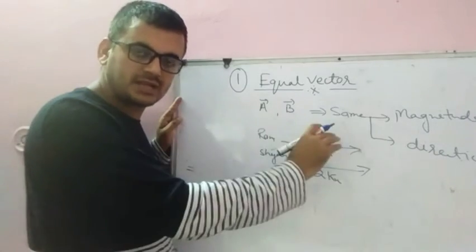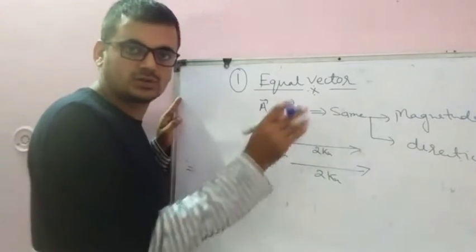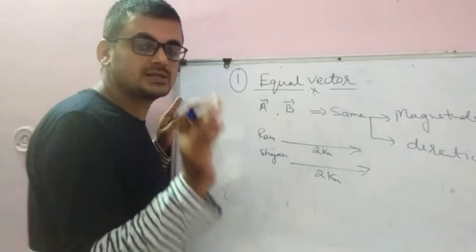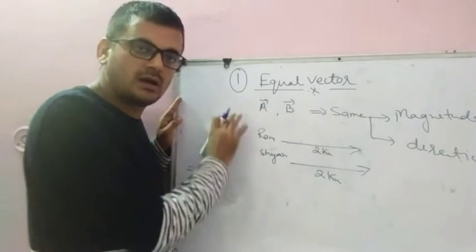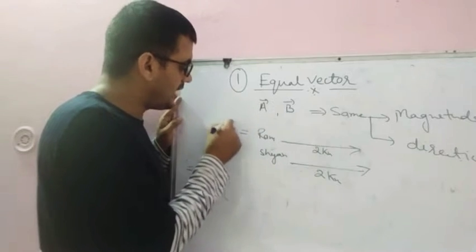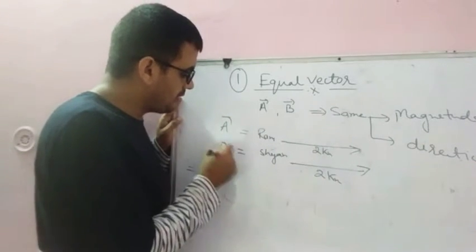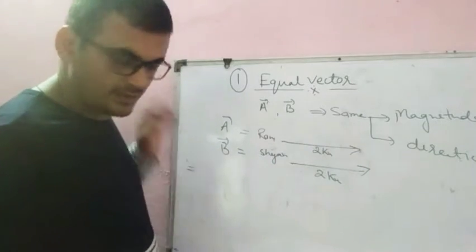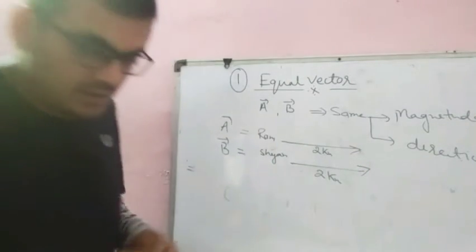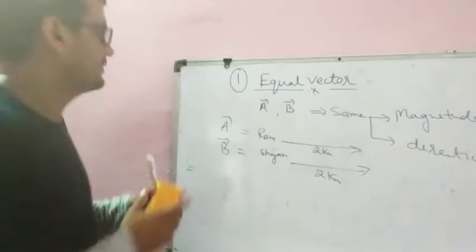Because we have the distance and we also have the direction, they have equal displacement. In terms of vector, let this be vector A and this be vector B, we will call it the same vector. Got it? Next one is the negative vector.